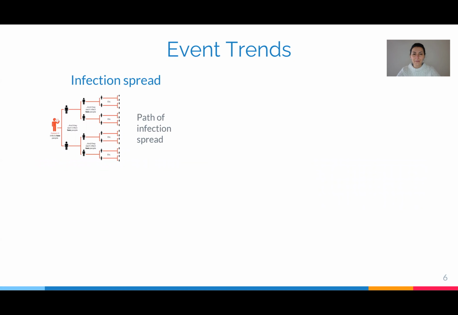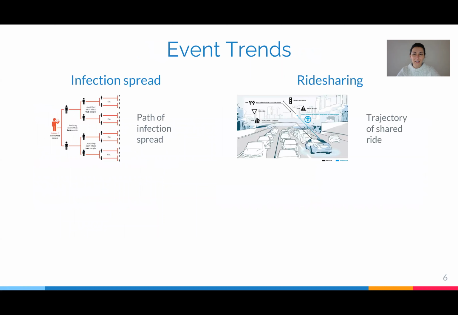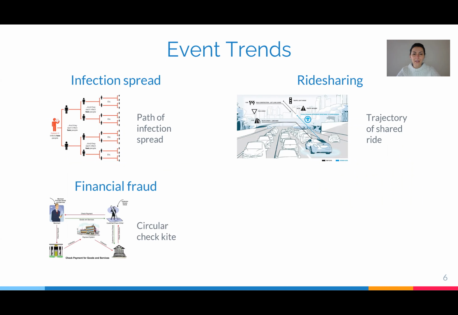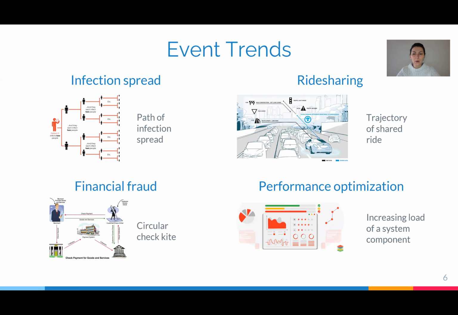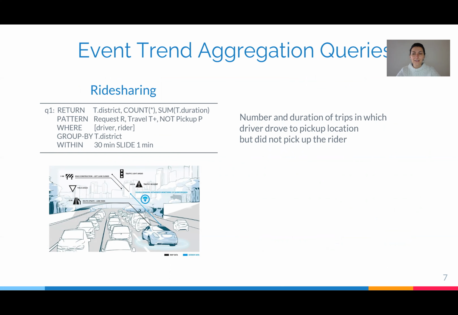Event trends are everywhere. For example, a path of an infection spread, a trajectory of a shared ride, a circular check kite, or an increasing load of a system component. In the worst case, the number of event trends grows exponentially with the number of matched events. In order to deal with this complexity, streaming applications run event trend aggregation queries to derive more summarized and abstract insights about the stream. For example, this query computes the number and duration of trips in which the driver drove to a pickup location but did not pick up the rider.